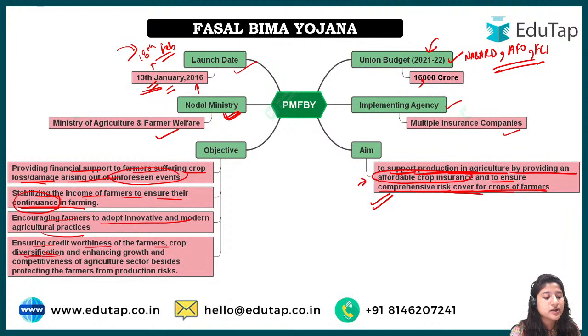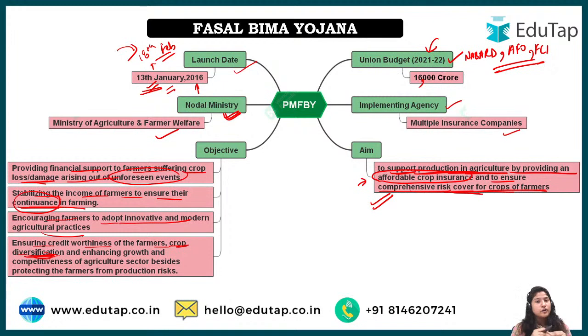See, what does this word mean? Crop diversification. Every year a farmer grows the same type of crop, because he knows that this particular crop will grow in this particular area, and he would not bear a loss, meaning he would have something to sell, right? But if I have insurance, I can experiment with my field. I can think that this year maybe I should try some new crop, right? Even if it does not grow, I need not worry, I have insurance, right? So this is crop diversification. If you have insurance, you are relaxed, you can do many experiments with your fields, you can try new varieties, you can try new crops, right?